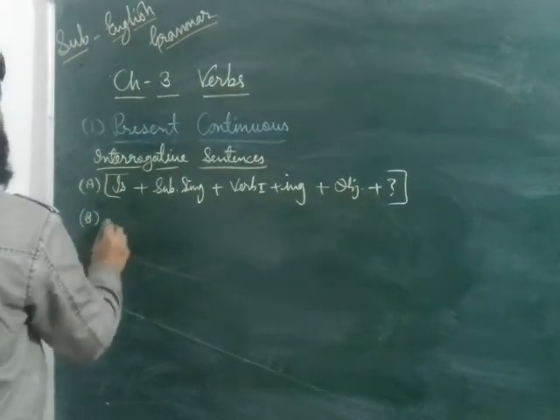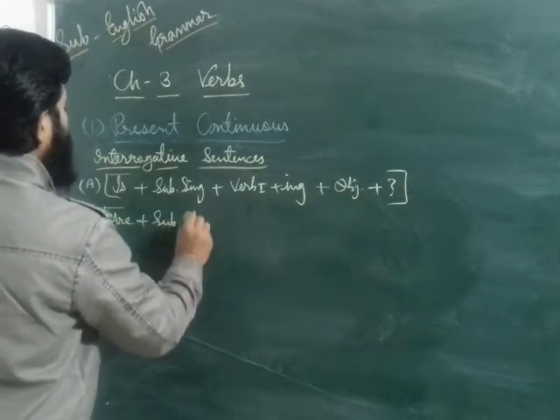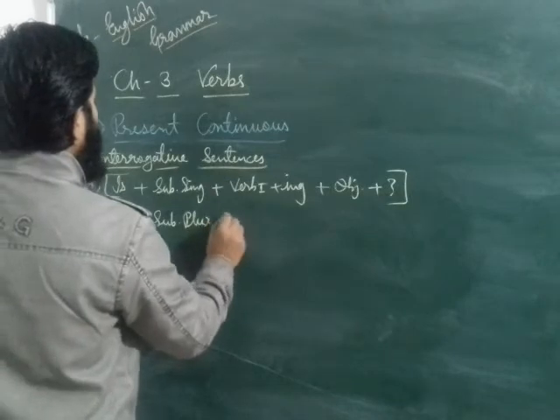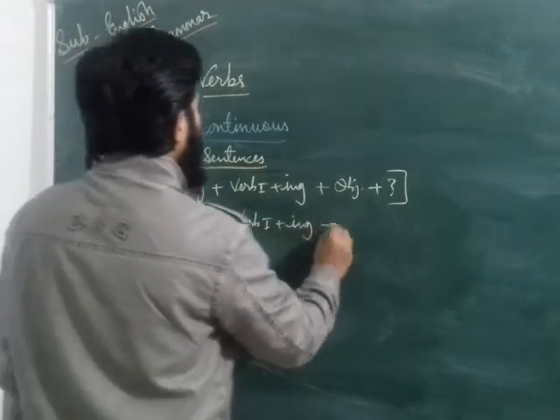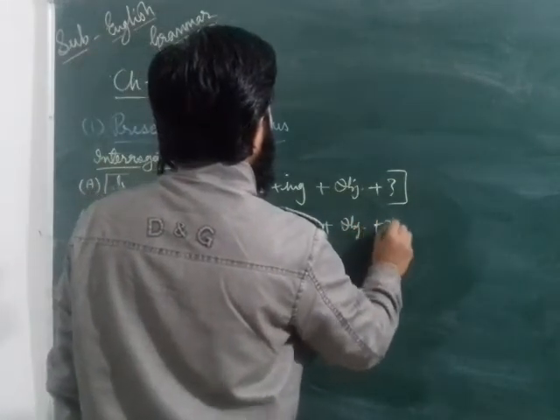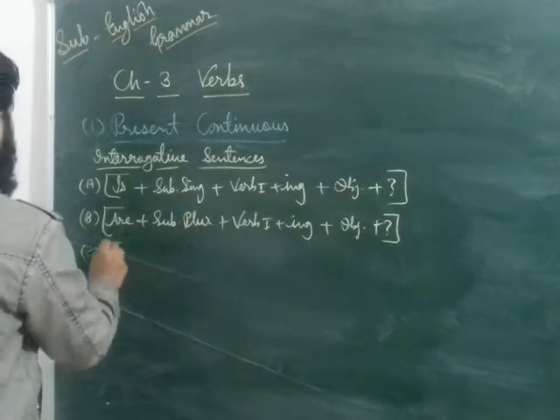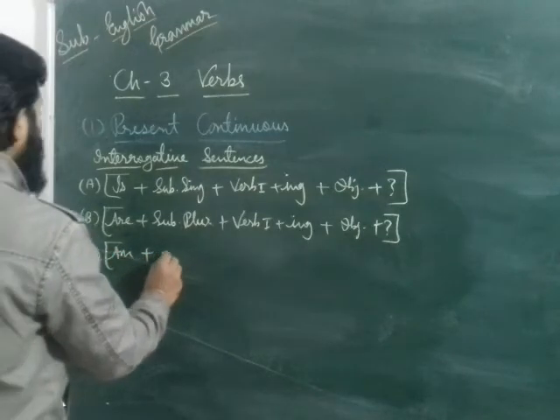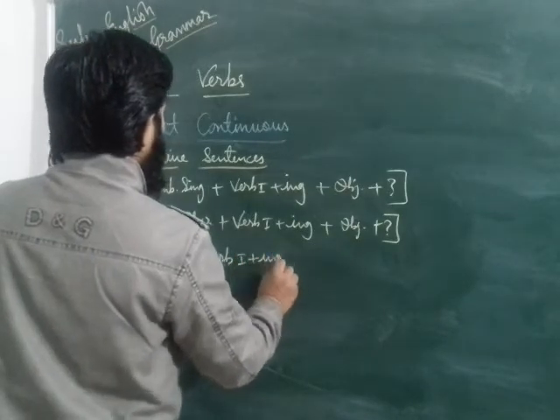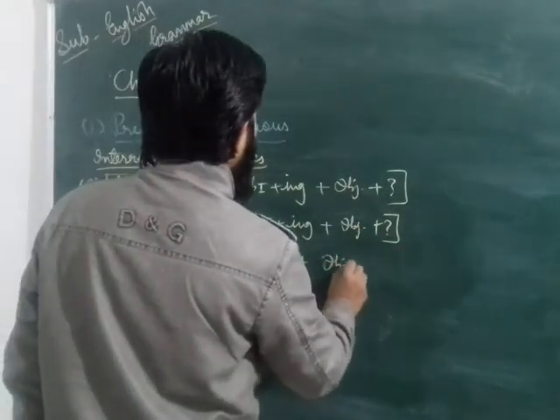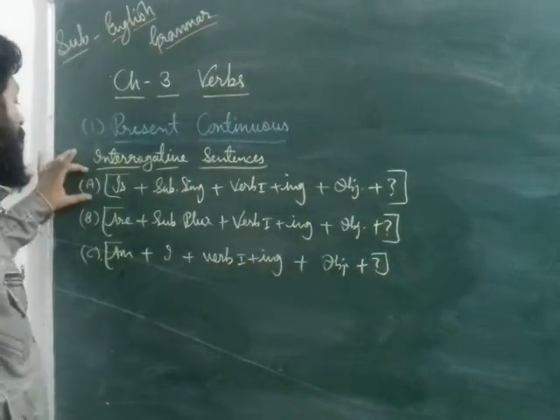And if the subject is plural, then you have to write are plus subject plural plus verb ing form plus object plus question mark. That's about plural only. And if I is there, then you have to write am plus I plus verb ing form plus object plus question mark. That is about am. Dear students, it is the formula of subject singular.